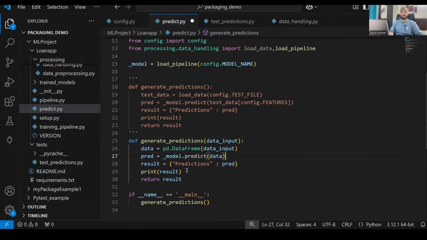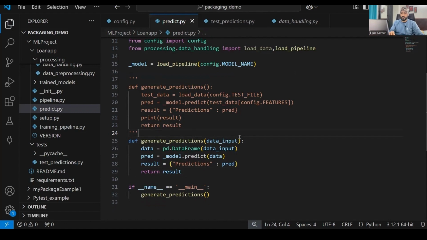All right. Now here we are also printing it, so we don't need to print anything. Let's try to execute this and see if it is working or not. I just modified the generate prediction part and commented the old generate prediction. Now let's see what happens if I run it once again.